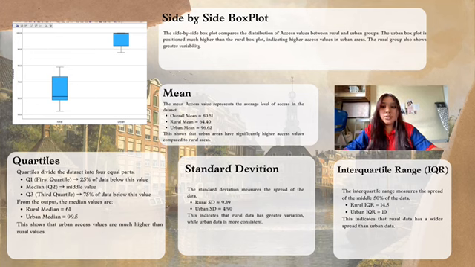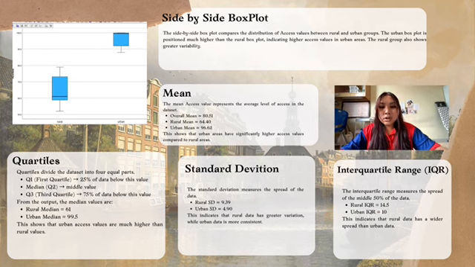Then, the interquartile range shows the spread of the middle 50% of the data. The rural IQR is 14.5, while the urban IQR is 10. This means the rural values are more spread out.